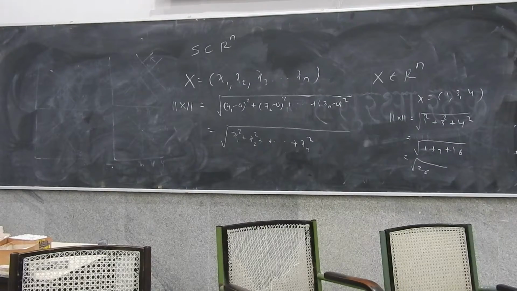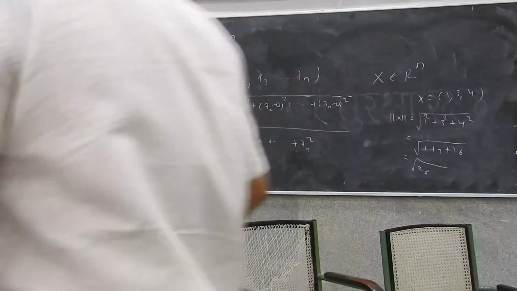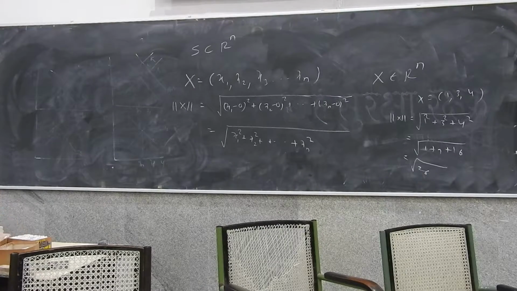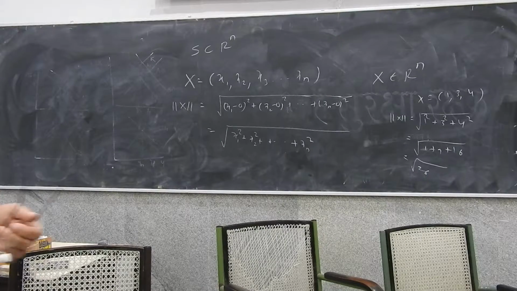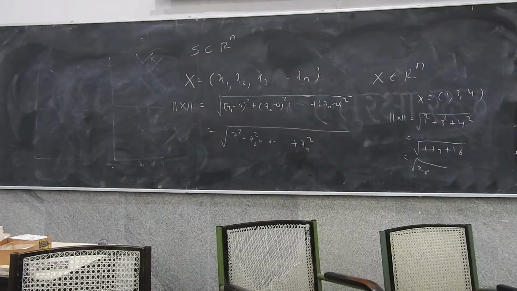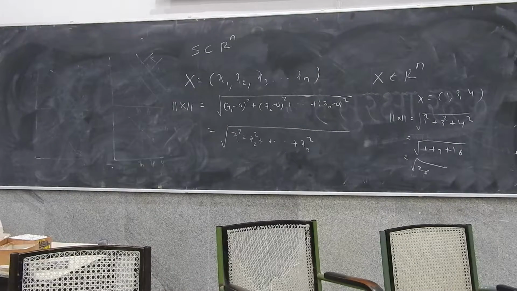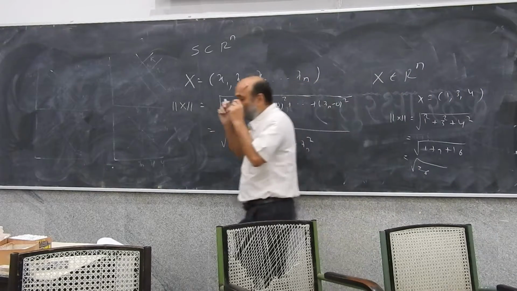Done? Sure. So suppose S belongs to Rn. What are the elements of S? Can somebody tell me what are the elements of S? Yeah, the elements of S will be n-dimensional vectors. Right? Vectors in the n-dimensional space. Okay.